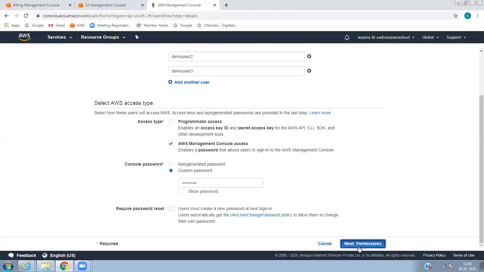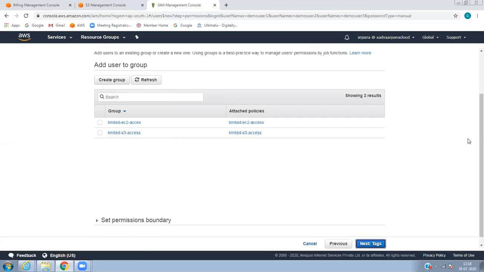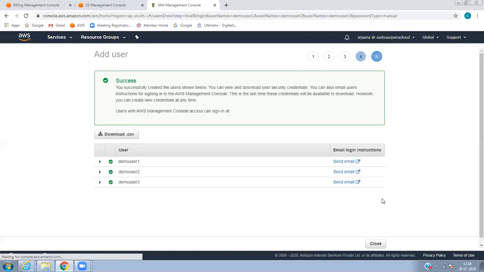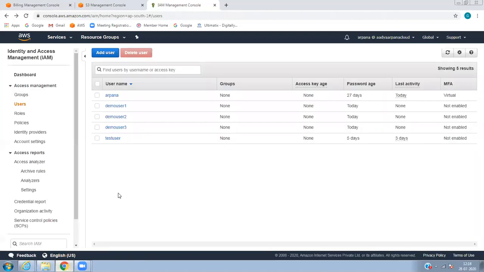So I'm skipping that and going here. For example, I created a group called EC2 limited access, EC2 S3 access. Let's do this later, we can add it, not an issue. I will show you how to do that. So by default, all three users don't have any permission. They don't have any permission.